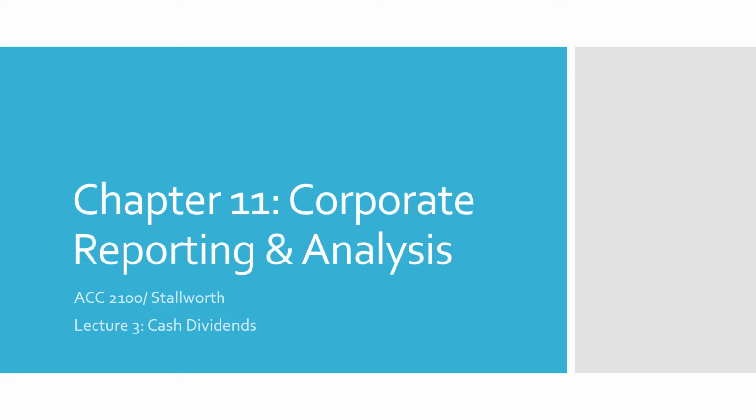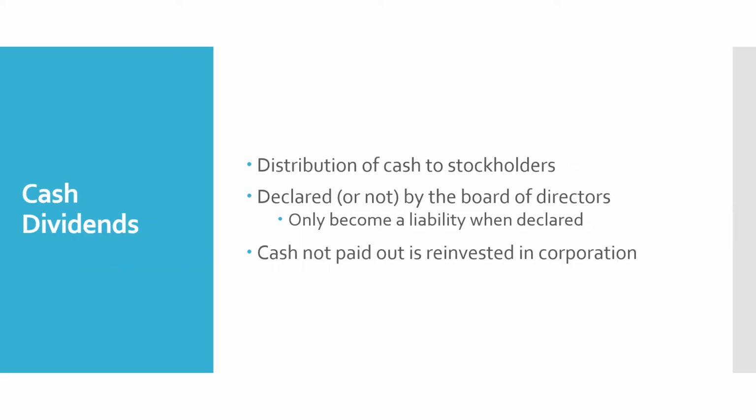In this third video, we're going to be discussing cash dividends. We know that a dividend is a distribution of cash to the stockholders. It's paid out of retained earnings and decreases retained earnings. It is declared or not declared by the board of directors, who come up with the company's dividend policy.